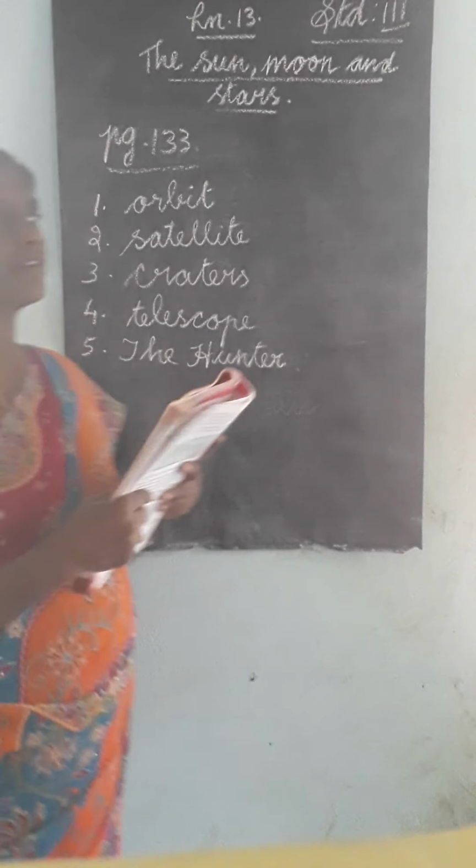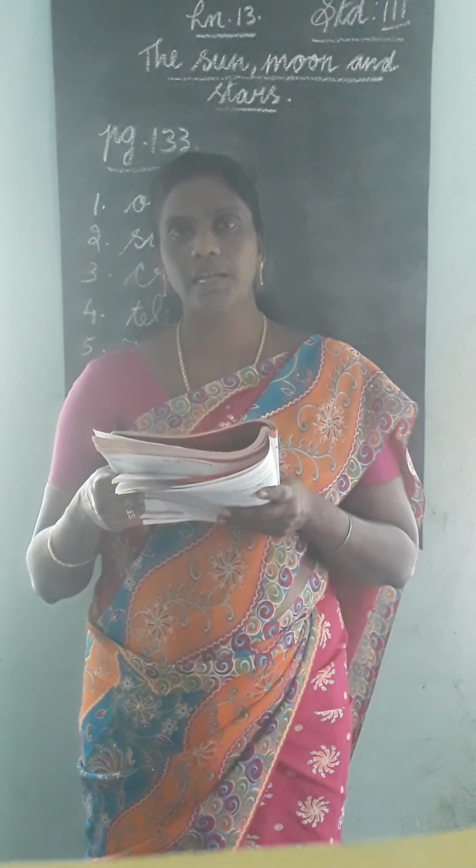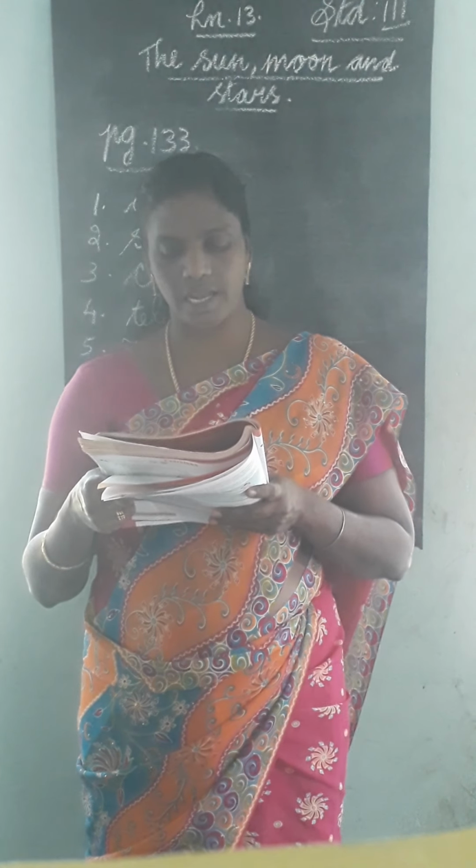Okay. Once again, all of you look at your book. Filling the blanks with the correct word. First one, the earth goes around the sun in its orbit. Second one, the moon is the earth's satellite. Third one, the holes on the moon are called craters. Fourth one, the instrument that helps us to see far off objects is called a telescope. Then the Hunter is a constellation.